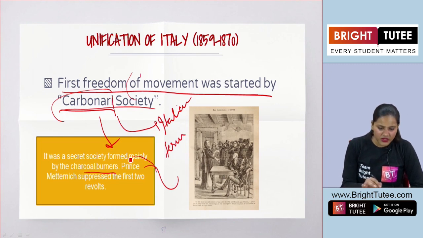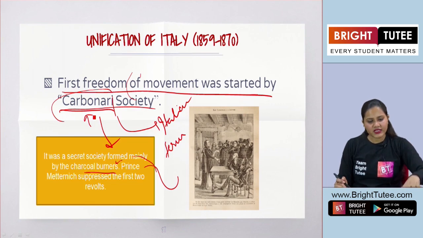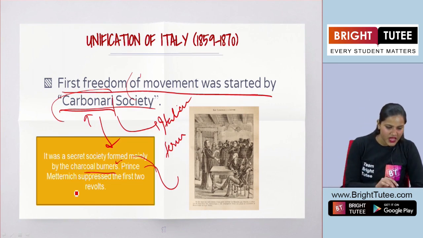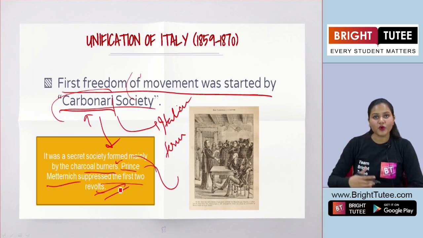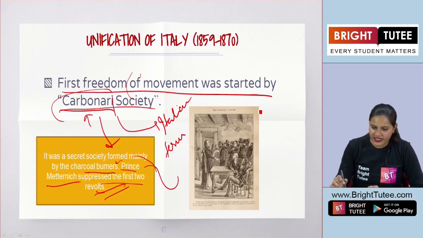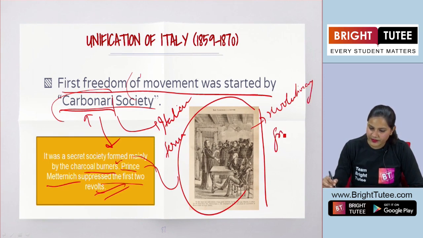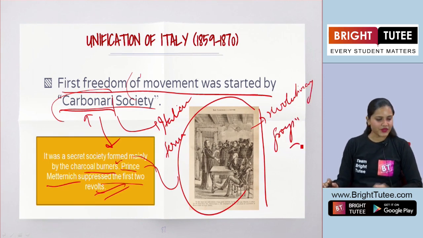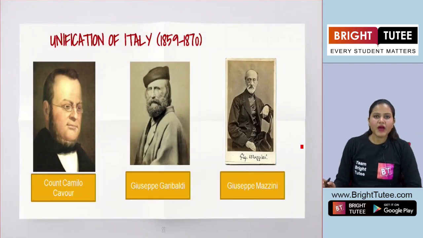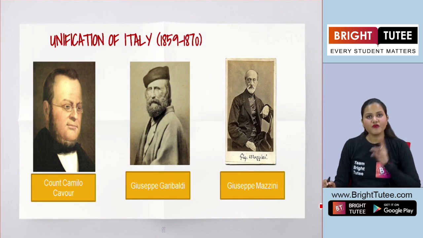The charcoal burners here in Italy were known as the Carbonari, and henceforth the name Carbonari Society. So Prince Metternich suppressed the first revolts that took place in Italy by the revolutionary group whose name was Carbonari Society.